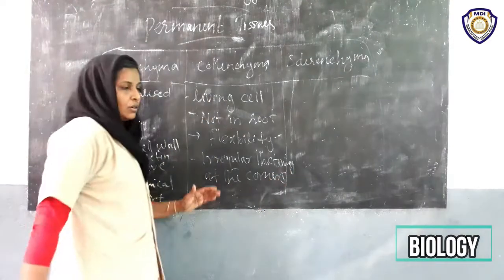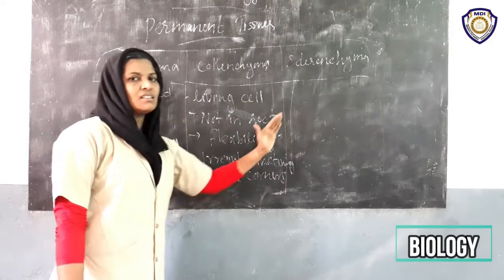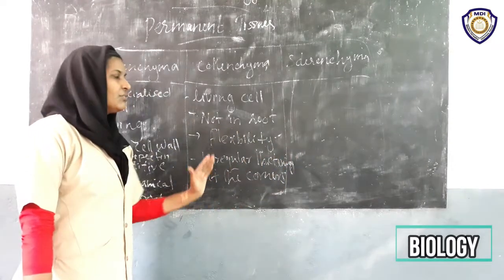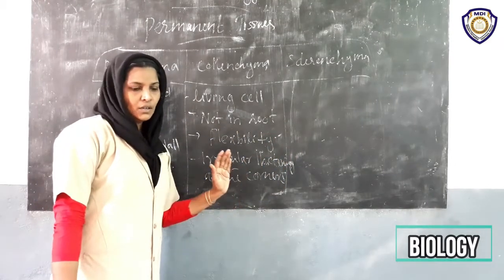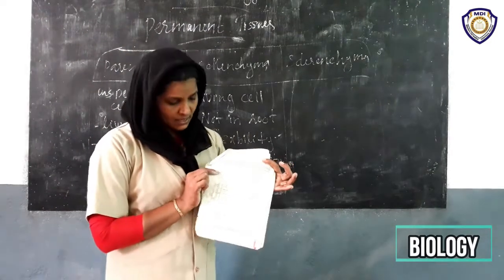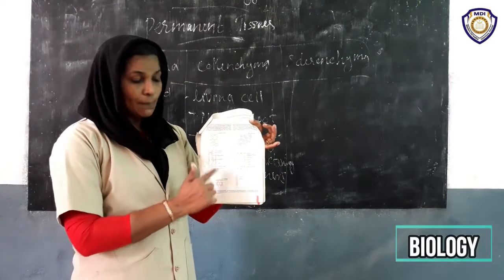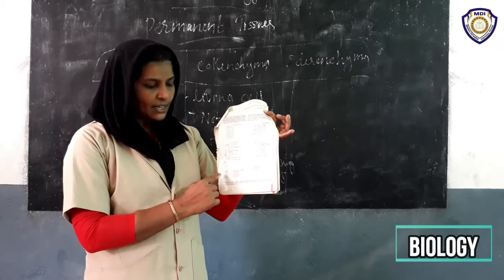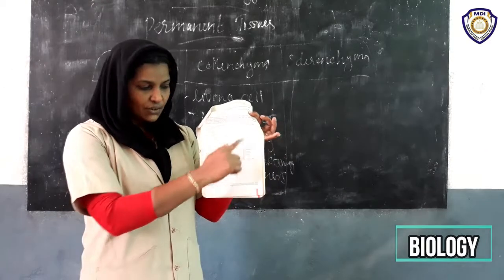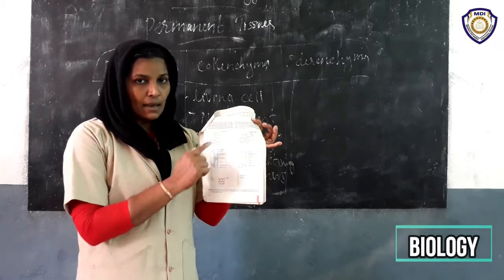You know, all the pictures of parenchyma, collenchyma, sclerenchyma are given in your textbook. You see them and discriminate, children. This is the parenchyma and this is the collenchyma. There are separate views, longitudinal and cross-sectional, here. These are very important, so study them, draw the diagrams and label them.